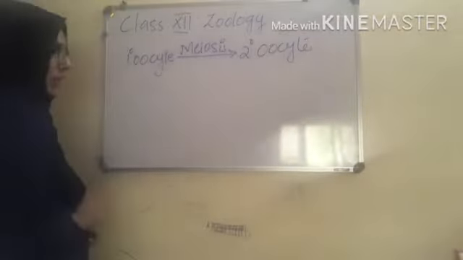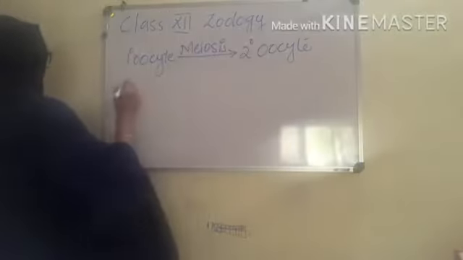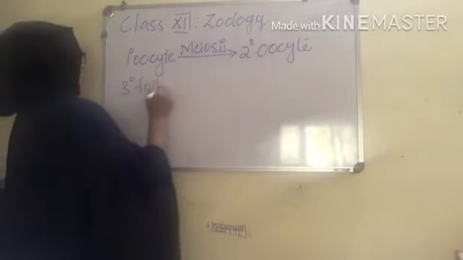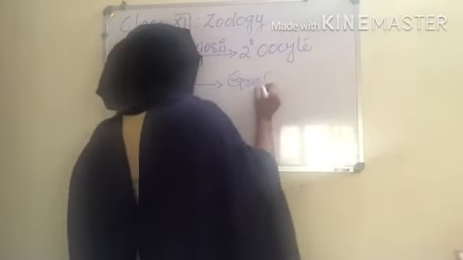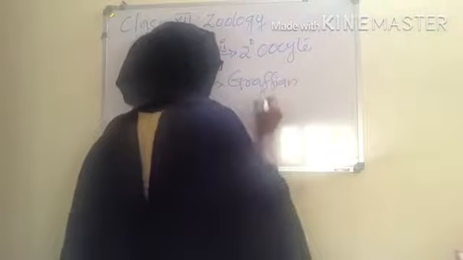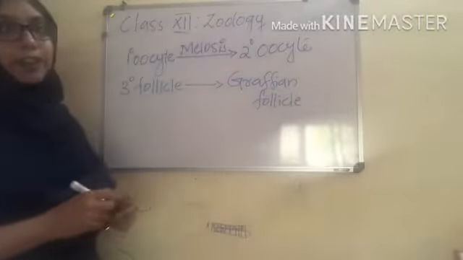Now, what is happening to the tertiary follicle? The tertiary follicle would undergo certain changes and form the mature Graafian follicle. Clear? They will form the mature Graafian follicle.